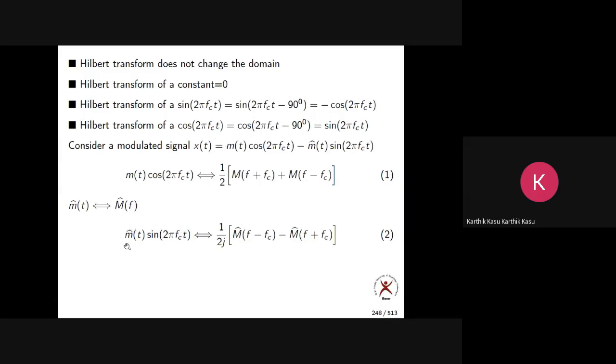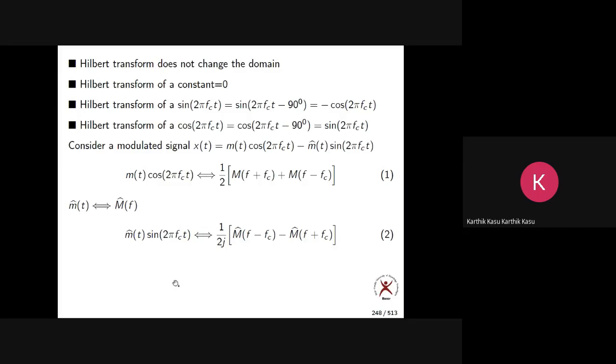Now tell me the equation of SSB. If you add these two equations, you get SSB having what sideband? Lower sideband. Good. If you subtract these two equations, you still get SSB but having the upper sideband.